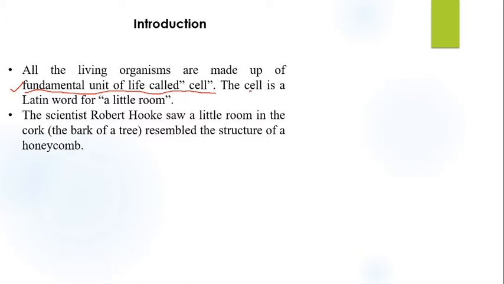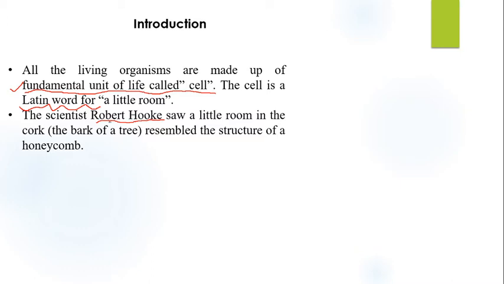The word cell is derived from a Latin word. The scientist who first discovered the cell is Robert Hooke. Learn the name of the scientist who discovered cells for the first time.